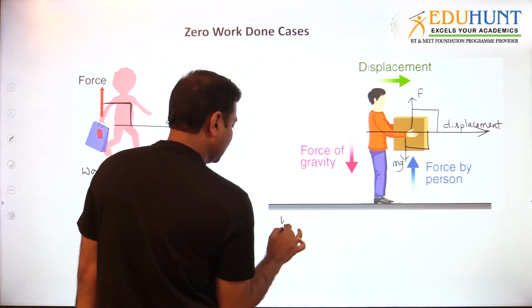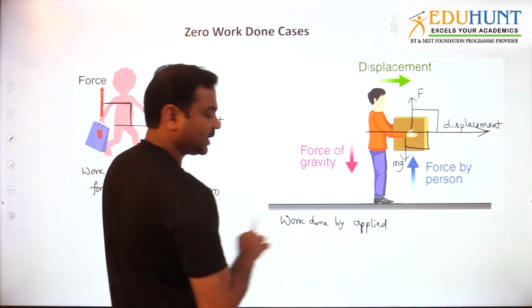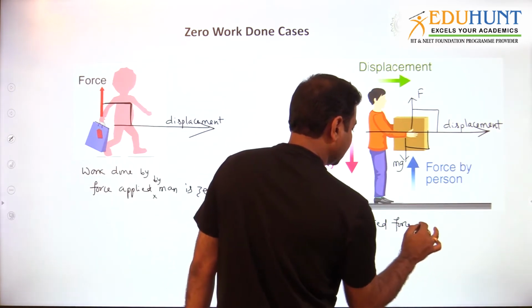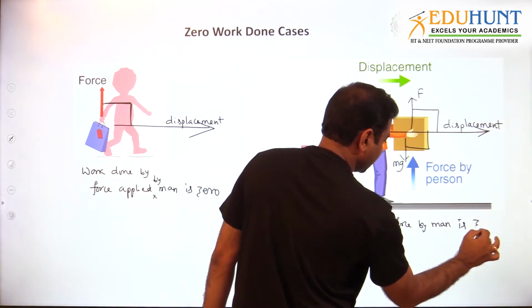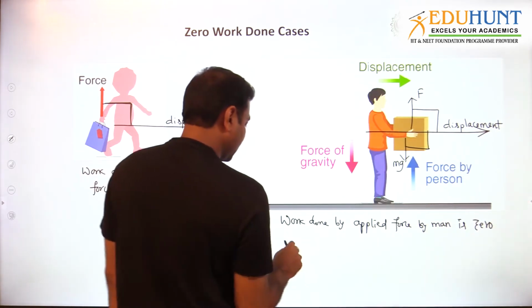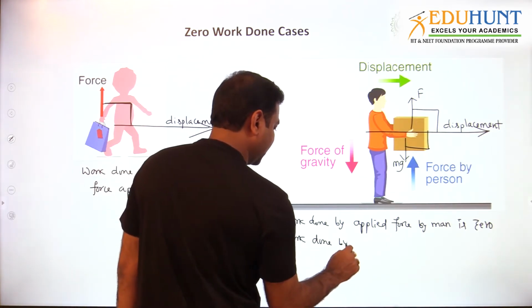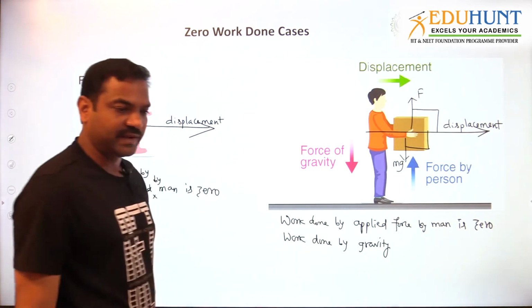So here I can write down the work done by the applied force. See, I am writing the force, I am not writing simply work done. Work done by the applied force by the man is how much? 0. Not only that, we can write down the work done by gravity. Work done by gravity is nothing but gravitational force or weight.